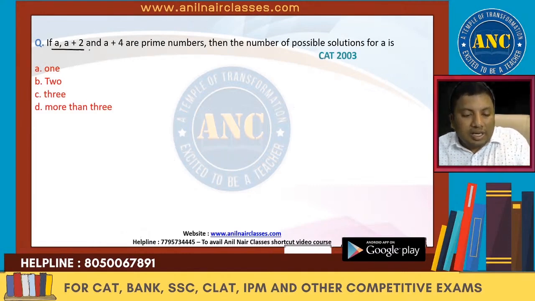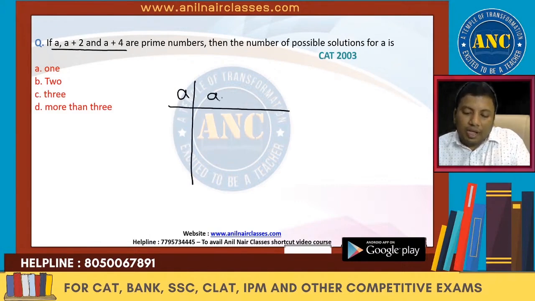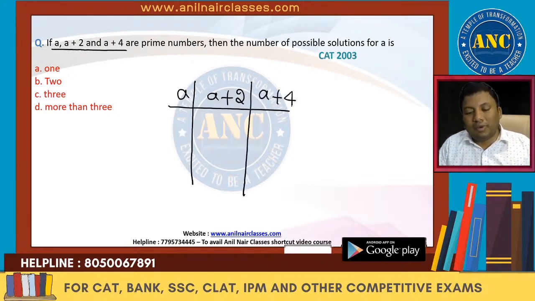Next one, there is a triplet: A, next one is A plus 2, next one is A plus 4. A, A plus 2, A plus 4, they are all prime numbers. What is the concept that we will use here?